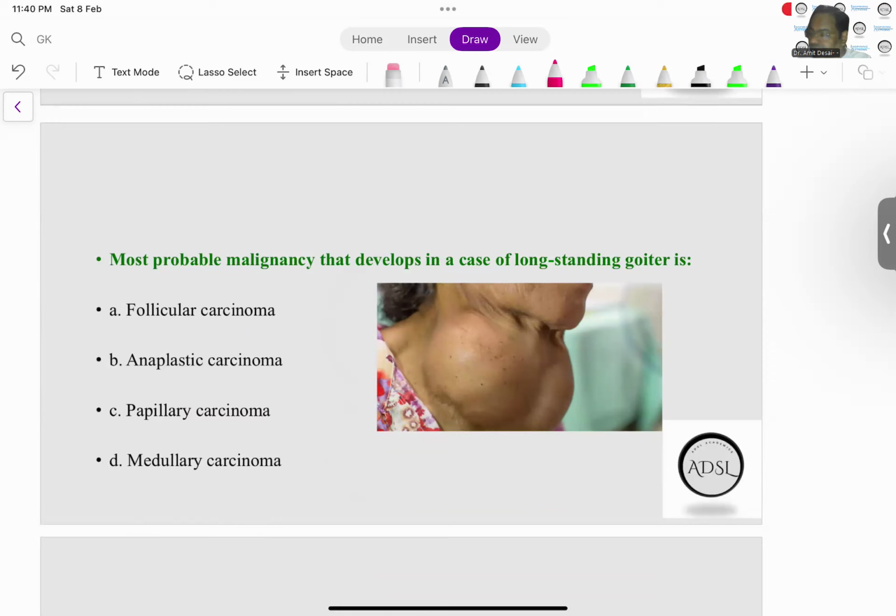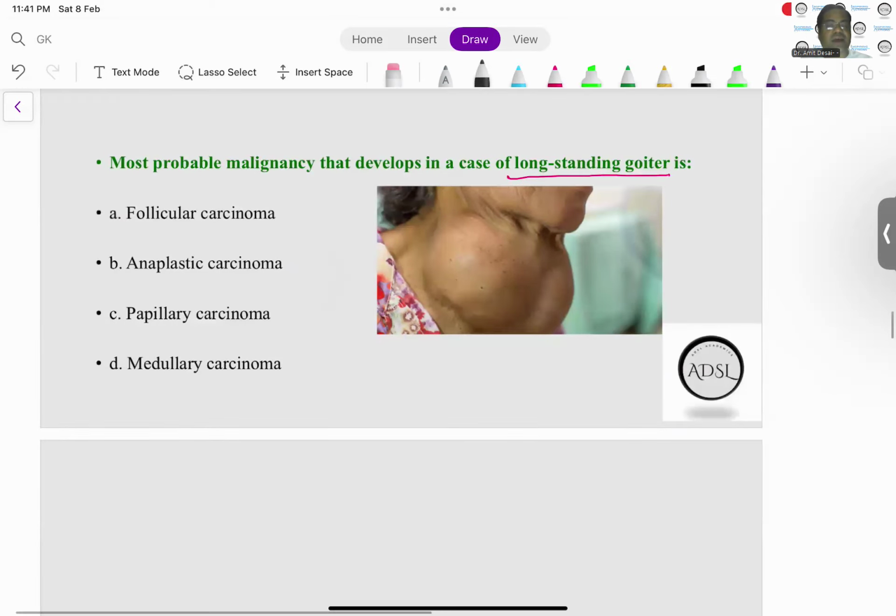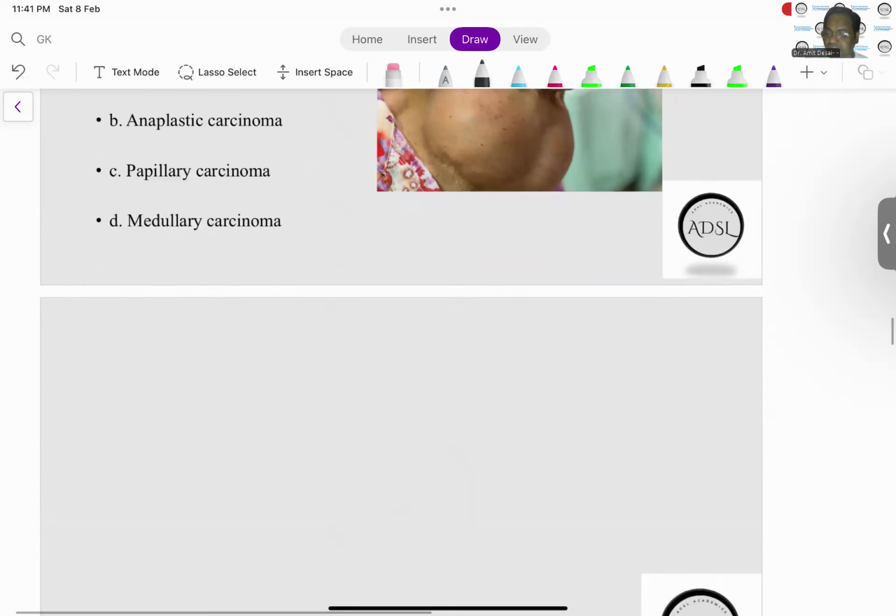Let's see. The most probable malignancy that develops in a case of long-standing goiter is. So what they've given us, long-standing goiter. And which malignancy develops in this? All right. So what is the answer? The answer is very, very straightforward. A malignancy that develops in case of a long-standing goiter is basically a follicular carcinoma. Okay, follicular carcinoma. That is the risk factor.